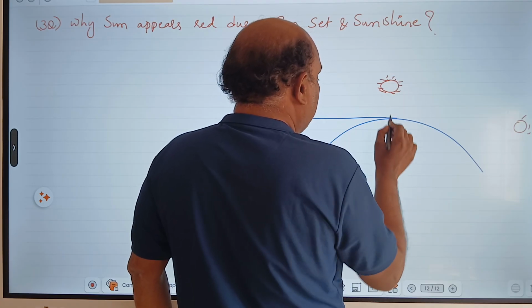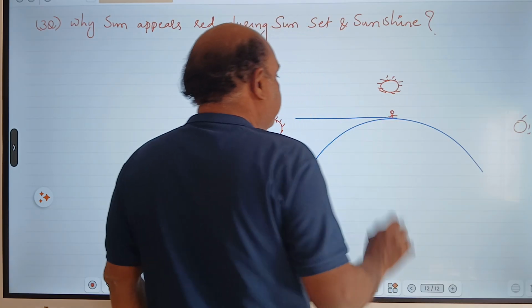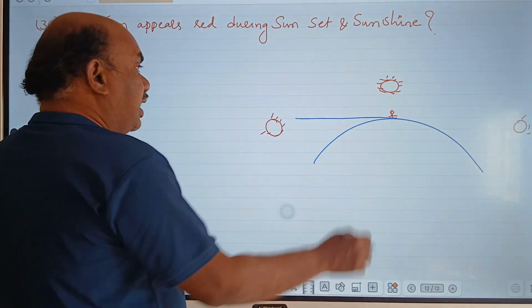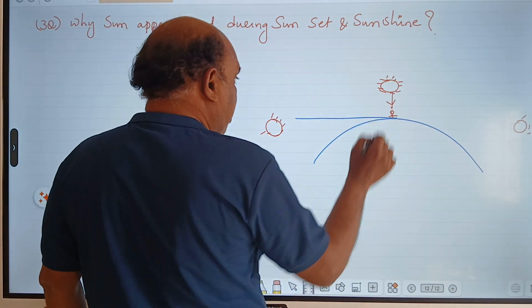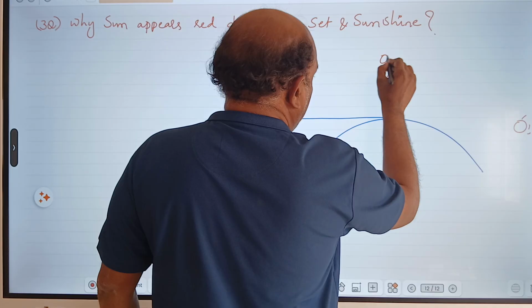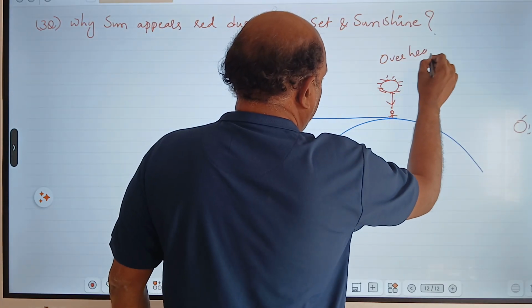The sun does not move. We are only rotating around the sun. In the afternoon, sunlight falls directly on us. The sun is overhead.